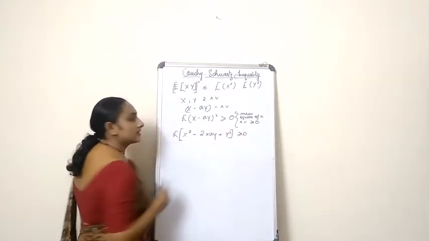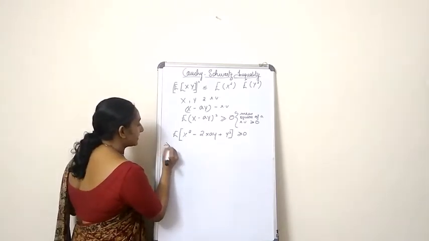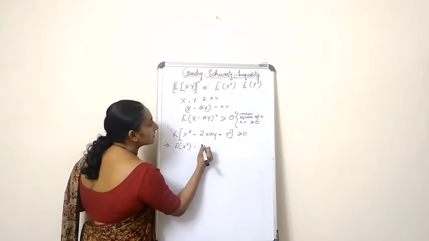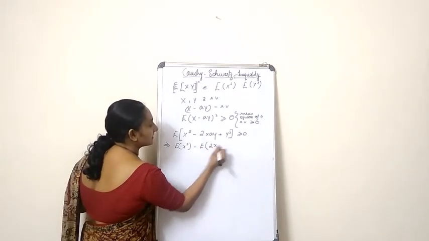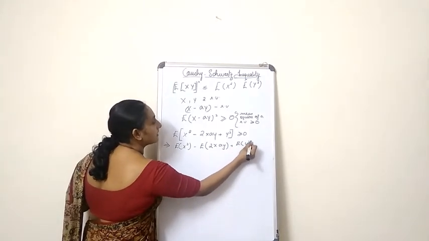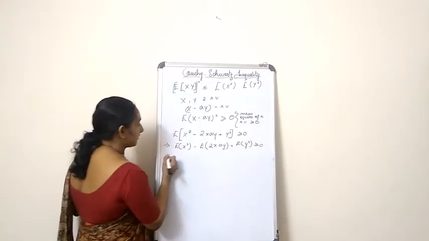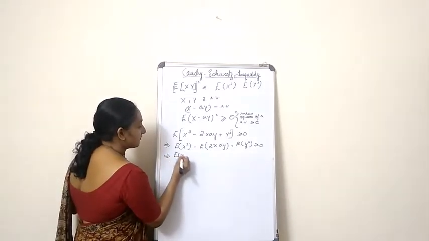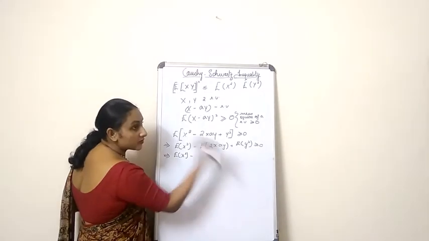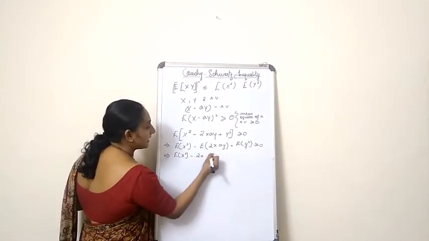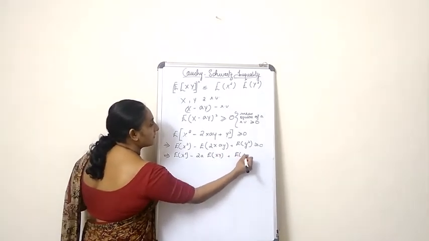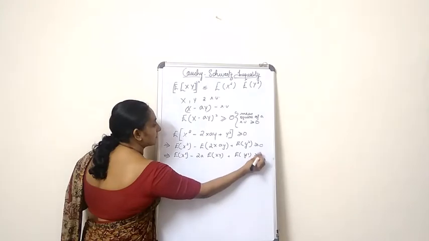And this is greater than or equal to 0, which implies that expectation of x square minus expectation of 2xay plus expectation of y square is greater than or equal to 0, which implies expectation of x square minus, since 2 and a are constants, I'm going to take that outside, 2a expectation of xy plus expectation of y square, which is greater than or equal to 0.